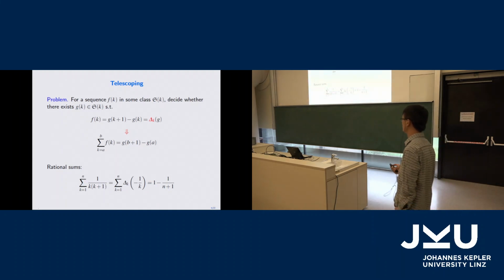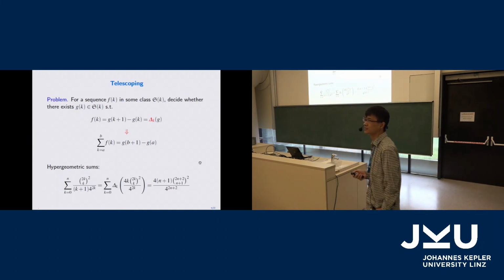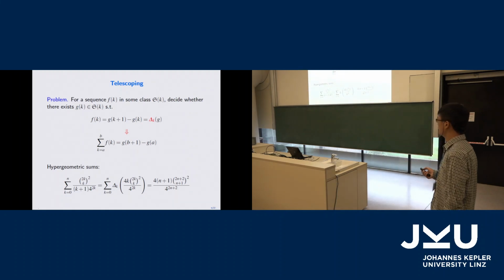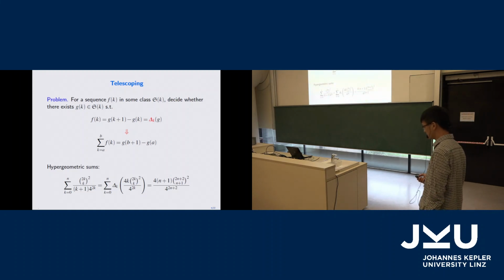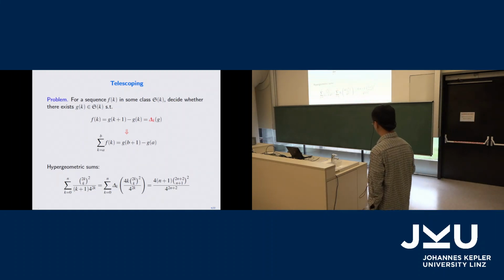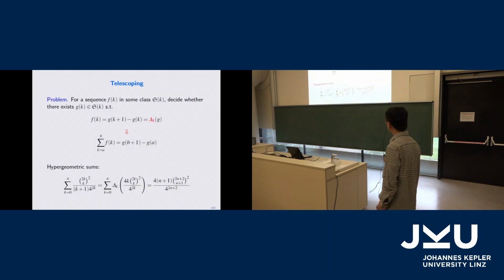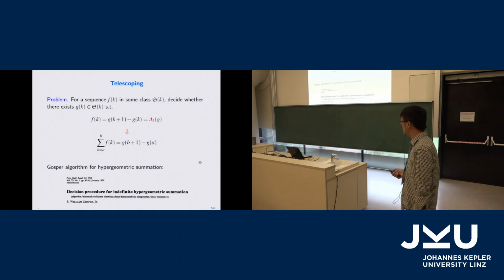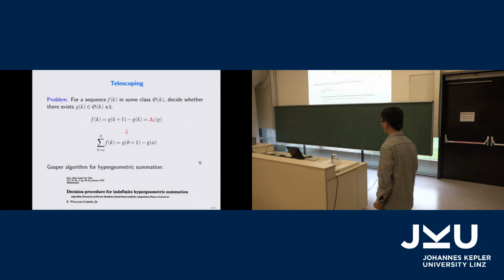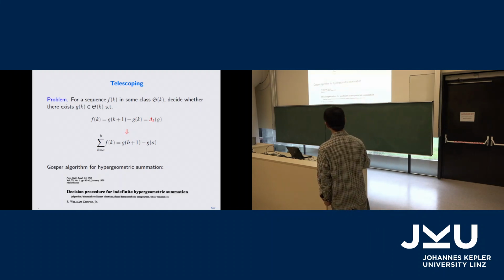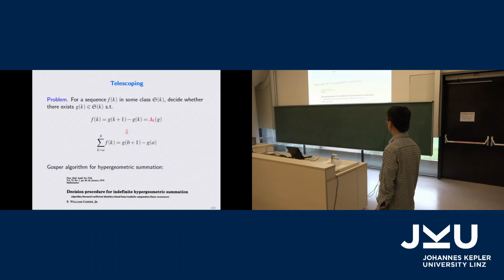That is simple. But then you can go to more complicated things like hypergeometric sums, where the summand involves binomial coefficients. You can write this as the difference of something else, and then you get a closed form, which is still a binomial coefficient, still hypergeometric. For this class of hypergeometric terms, the telescoping problem was completely solved by Bill Gosper in 1978. He gave an algorithm which can test whether, for a hypergeometric term, you can find another hypergeometric term such that this is true.